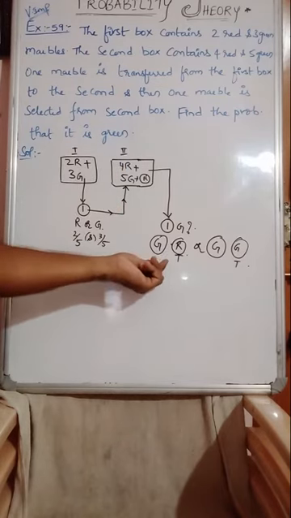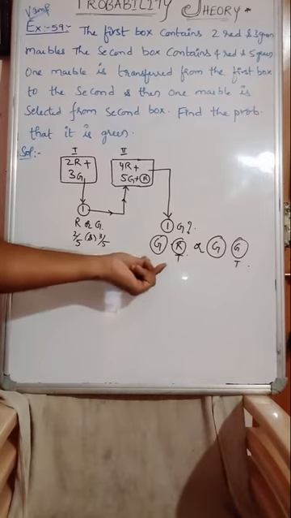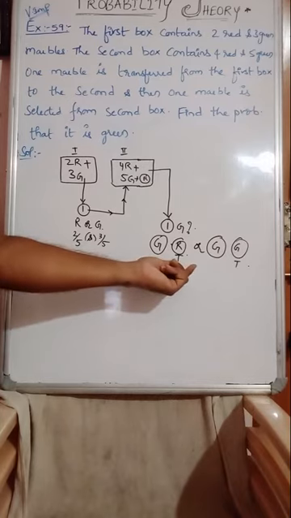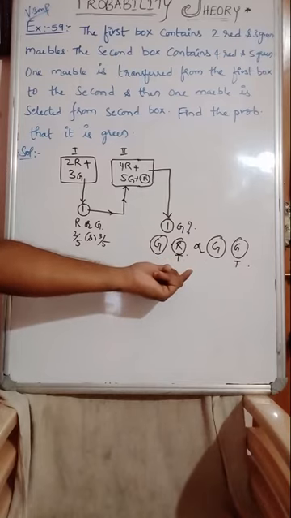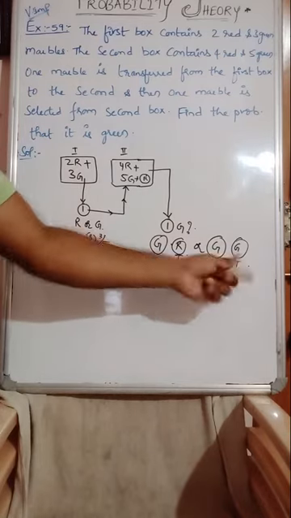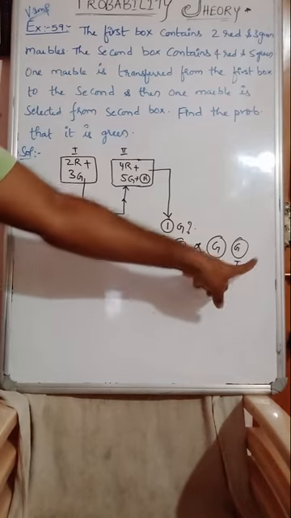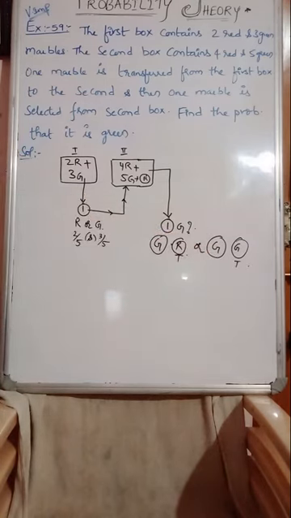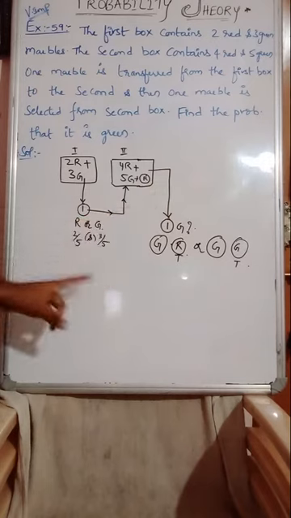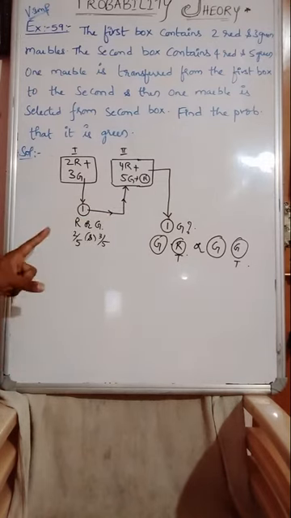See here, getting a green, known that the marble transferred from the first bag is a red ball, that is one possibility. Second possibility, getting a green, known that the transferred marble is green. When green is transferred, green will get increased. You understand this? So clearly try to understand the question. So this is diagrammatically the question I have drawn here. Now let us see the events. Guys, do you understand this question carefully?